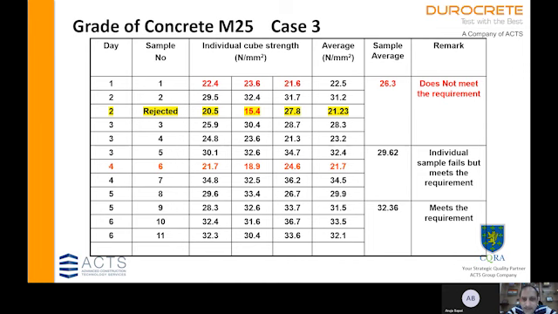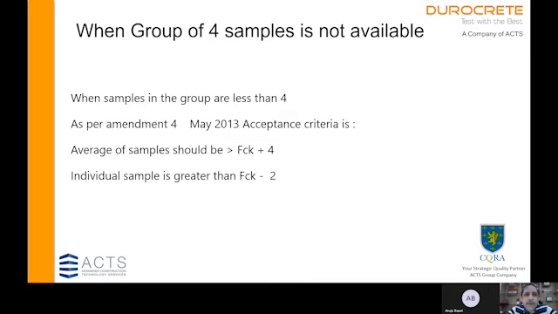be investigated. Now in this case, the last group has only 3 samples, and we do not have another sample to be clubbed in this group. So this is less than the 4 samples required for forming the group average. So when a group of 4 samples is not available, then as per Amendment 4 of May 2013 to IS 456, the acceptance criteria is that the average of samples should be greater than fck plus 4 and individual sample should be greater than fck minus 2.